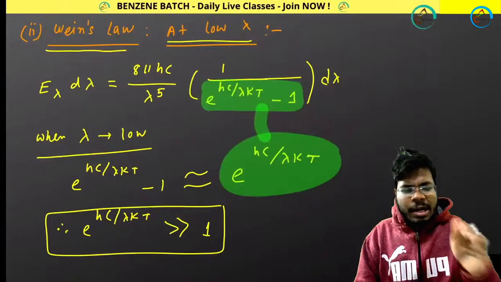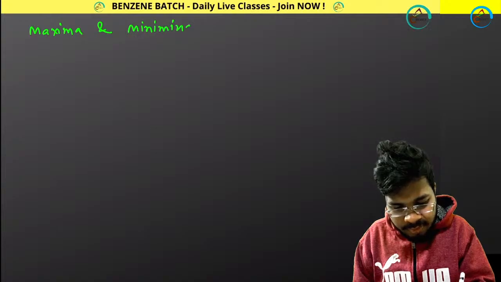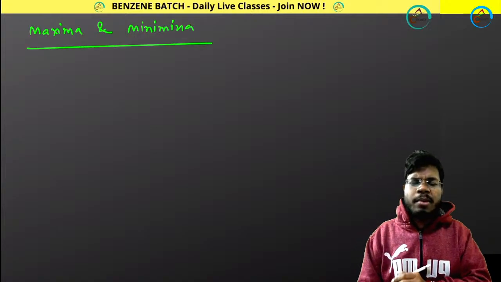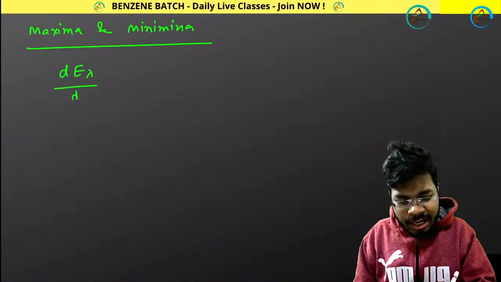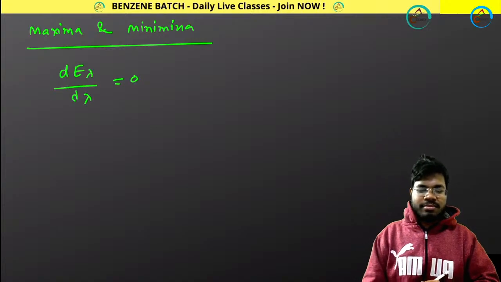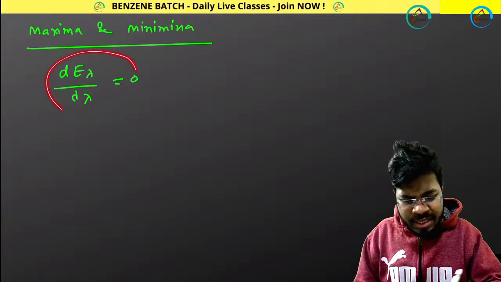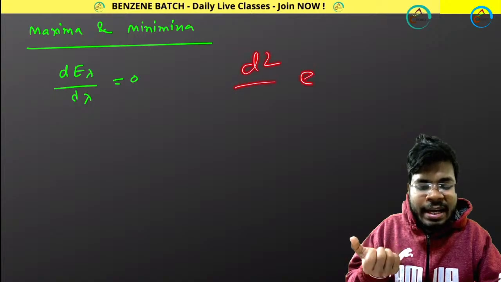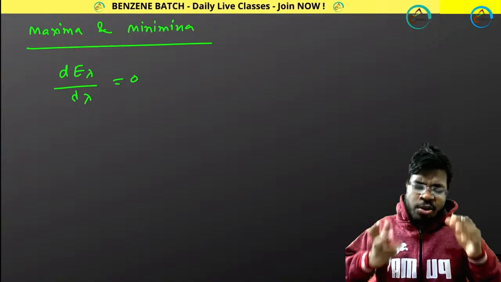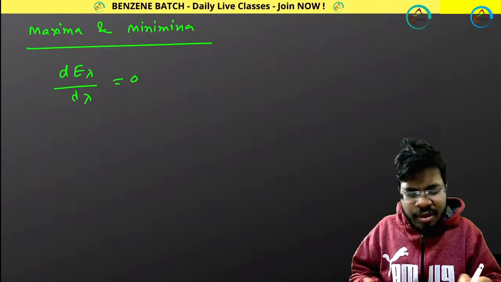And you know, you have done maxima and minima in mathematics. So to get maxima or minima, what do you do? Basically you set dE lambda divided by d lambda equals 0. If the first derivative becomes 0, it gives a maximum. Definitely you check that the second derivative should be negative to get maxima, and you will definitely get the second derivative negative, I am not showing it.